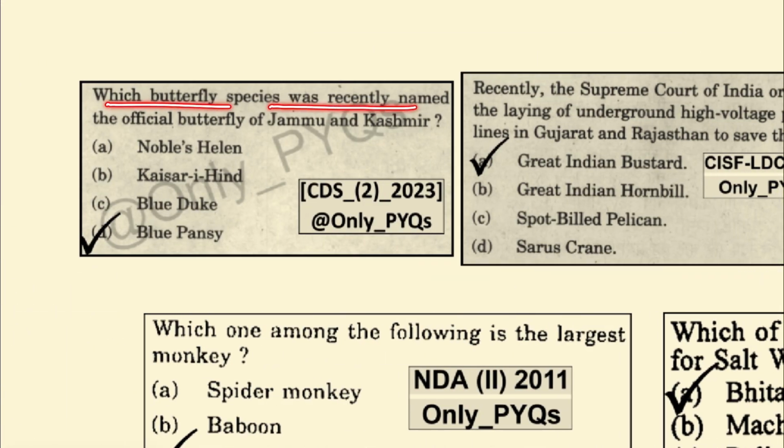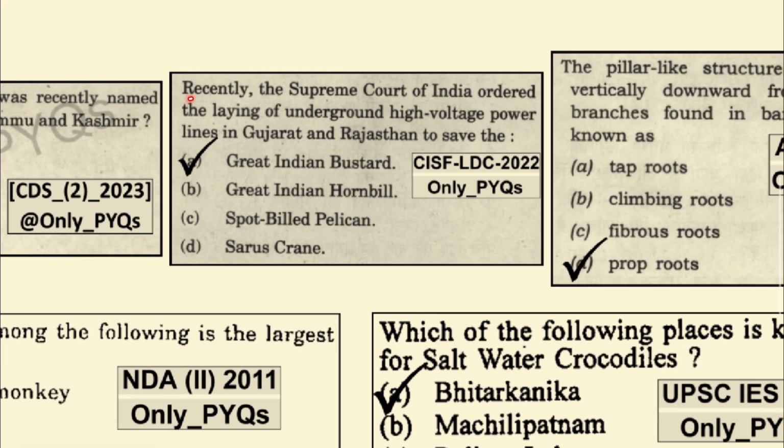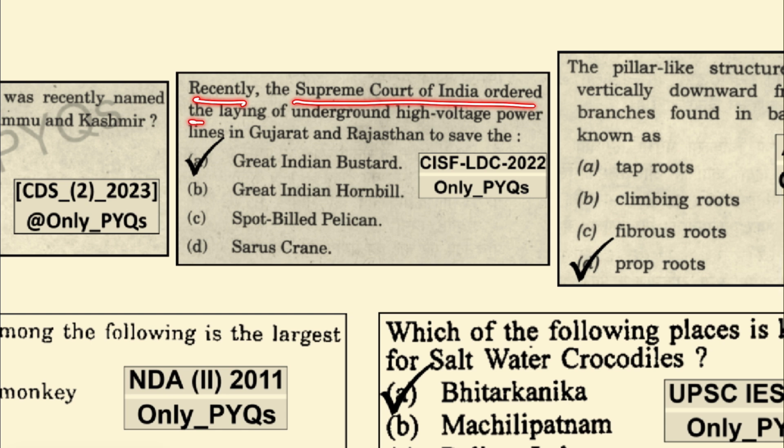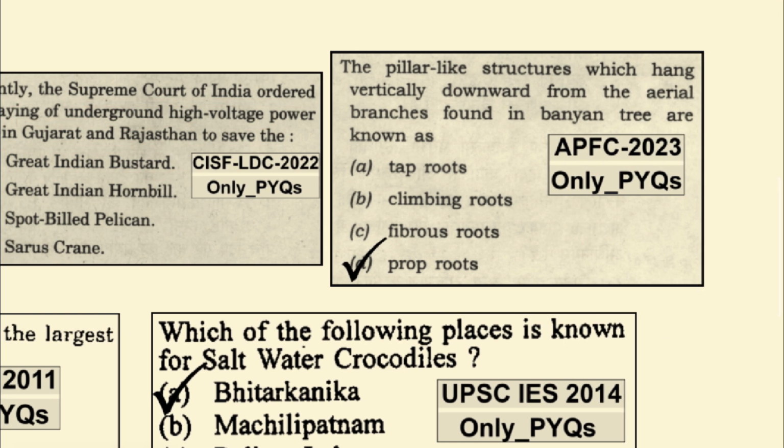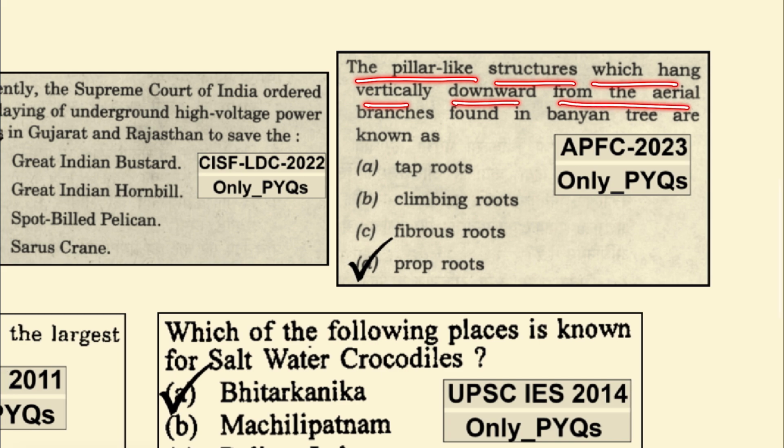Which butterfly species was recently named the official butterfly of Jammu and Kashmir? Blue pansy. Recently, the Supreme Court of India has ordered the laying of underground high voltage power lines in Gujarat and Rajasthan to save the Great Indian Bustard, GIB. The pillar-like structures which hang vertically downwards from the aerial branches found in the banyan tree are known as prop roots.